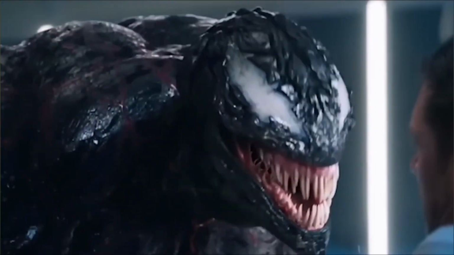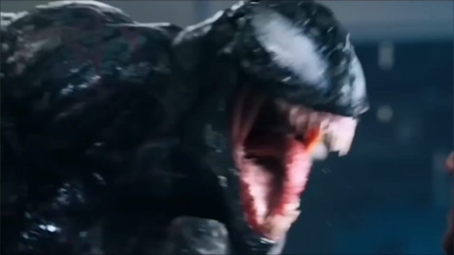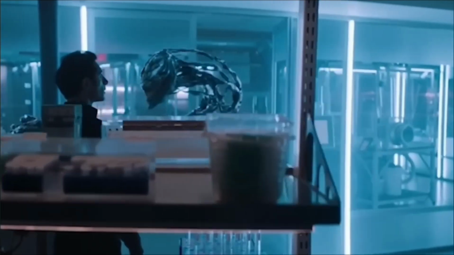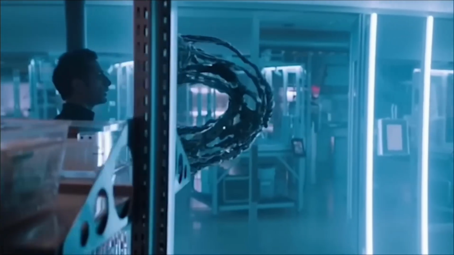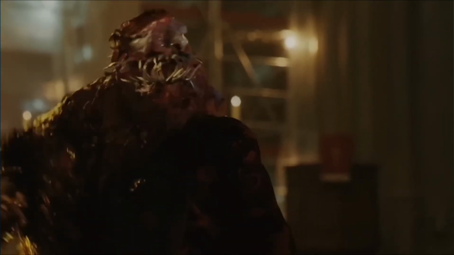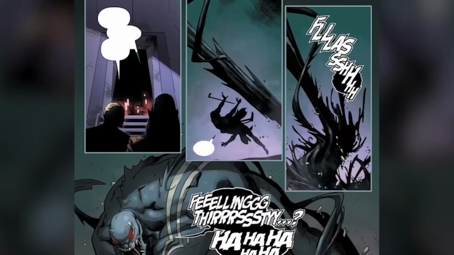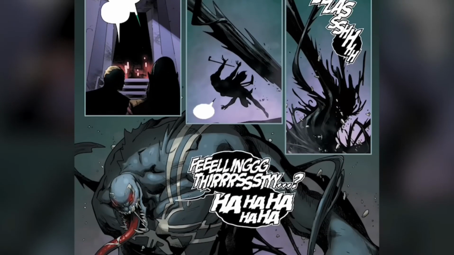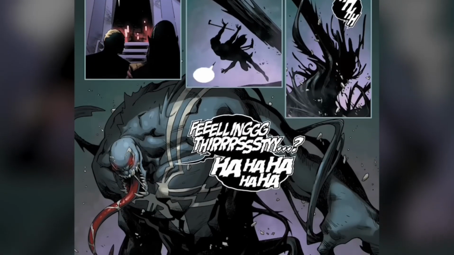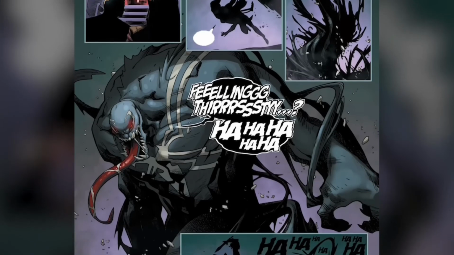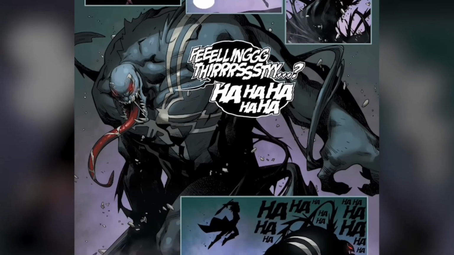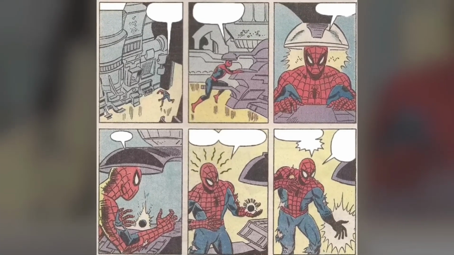Patrick Mulligan is a New York City police officer dealing with personal issues due to his demanding profession and the pressure of starting a new family. While on duty one night, he happens to come across the place where Carnage is giving birth to Toxin. To keep the symbiote hidden from Venom, Carnage attaches it to Mulligan, who becomes the symbiote's new host.